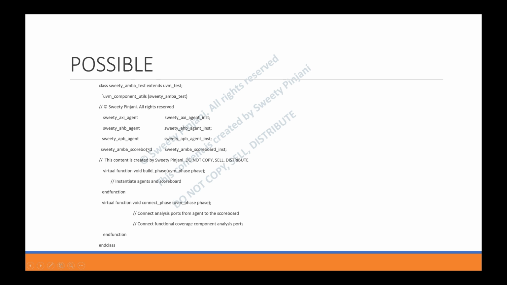It's your choice. And then we will have the different functions, like the build phase, where you will instantiate your agent and scoreboard. Then you will have the connect phase, where you will establish the connections. You will connect your analysis ports from the agents to the scoreboard. You will connect your functional coverage component analysis ports. This will help in the coverage collection. It means it's possible. If you even try to run and execute such code, it will run.